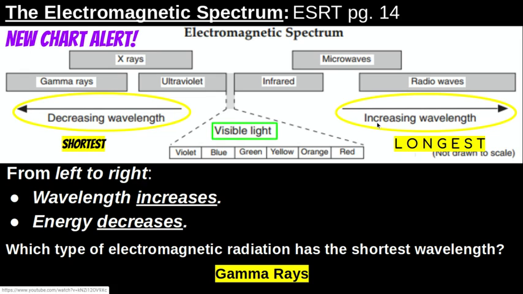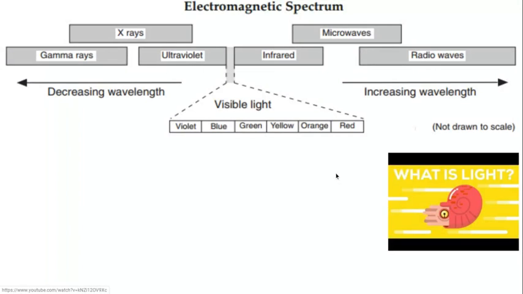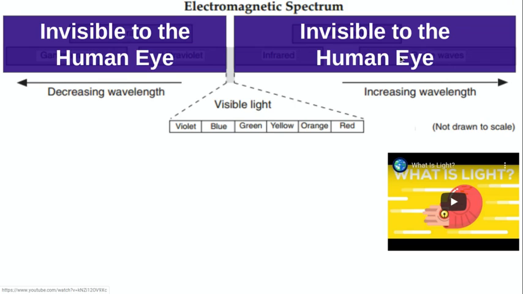All right, so the one part we really didn't talk about too much here yet is visible light. And you'll notice within this little section here, we have some colors labeled: violet, blue, green, yellow, orange, and red. Those are the colors of the rainbow, all the stuff that our eyes have evolved to be able to see. That means that all of these other types of radiation, gamma rays, ultraviolet, microwaves, etc., are invisible to the human eye. The only type of energy we've evolved to see are these colors of the rainbow, and when we blend them together, all the other colors that are in between.